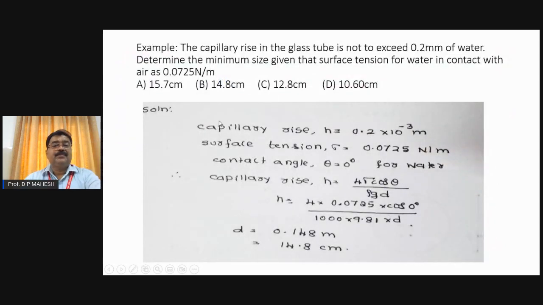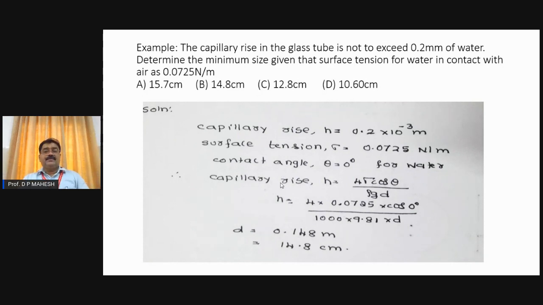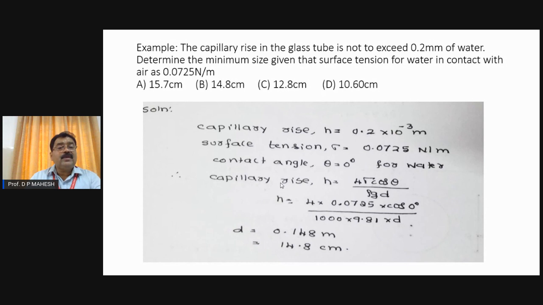Now coming to an example, a numerical example of capillary rise. Look at the problem. The capillary rise in the glass tube is not to exceed 0.2 mm of water. Determine the minimum size, given that the surface tension for water in contact with air is 0.075 Newton per meter. The water is allowed to rise only 0.2 mm, and you are finding the diameter of the glass tube by knowing the surface tension of the liquid.